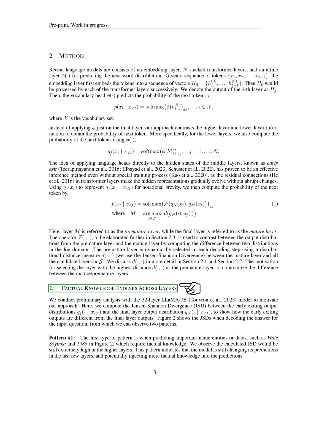Section 2.1 Factual knowledge evolves across layers. We begin by examining how factual knowledge evolves across the layers of our 32-layer Llama 7B model.